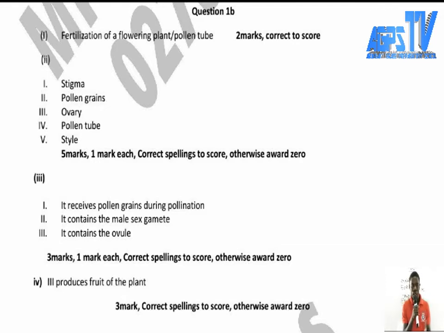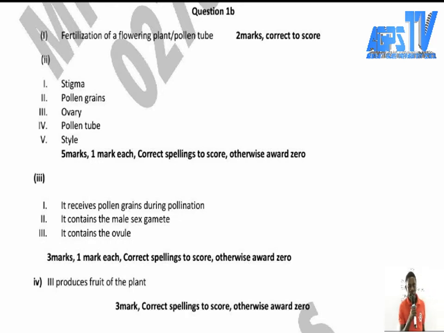So fertilization of a flowering plant is simple. Just write it, because I told you that you have seen the embryo sac over there, you have seen the oval, you have seen the egg. So for this one, it is talking about fertilization. The moment you see these labels, it is talking about fertilization of a flowering plant.